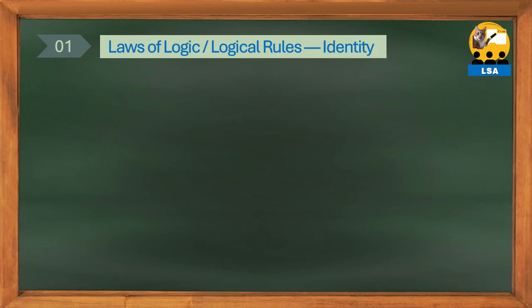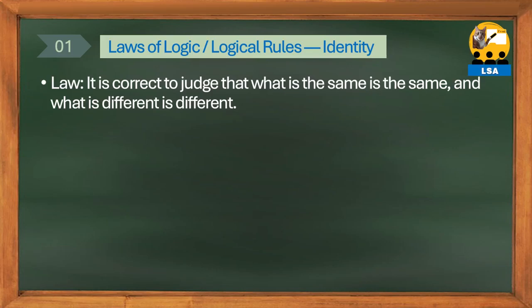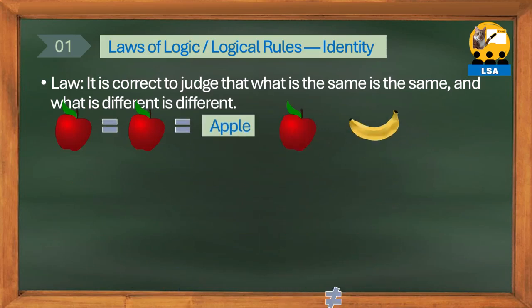Let's learn about the Law of Identity, which states that identical things are identical. It is the law that when thinking about an object, it is correct to judge it as identical to itself and correct to judge it as different from other things. Does this sound too obvious? However, it is the law that dictates an apple must be called an apple to be correct, and calling an apple a banana or a strawberry is incorrect.